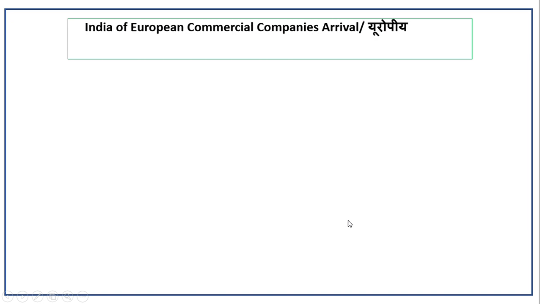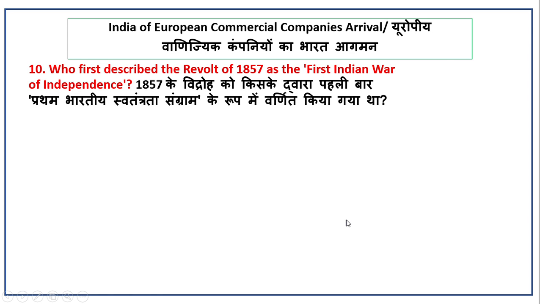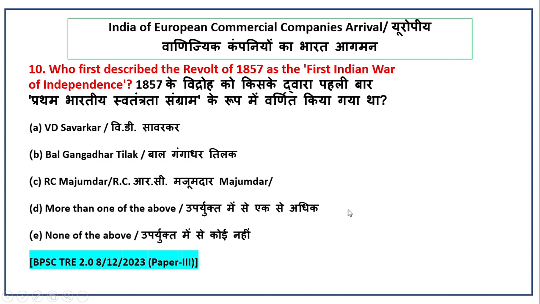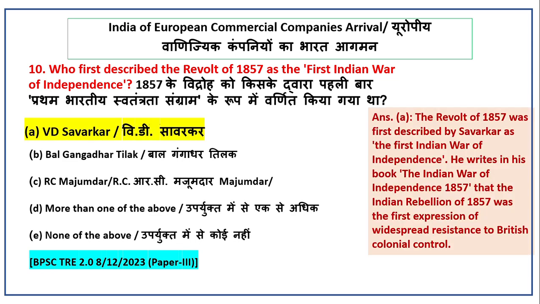Next question: who first described the revolt of 1857 as the first Indian War of Independence? Options: V.D. Savarkar, Bal Gangadhar Tilak, and R.C. Majumdar, more than one of the above, none of the above. Answer is V.D. Savarkar.